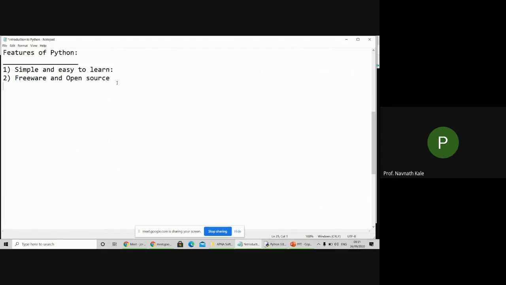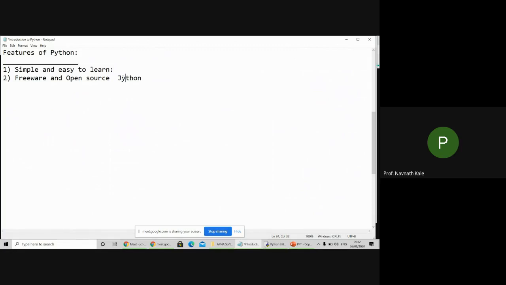For example, we have Jython. Jython means the combination of Java and Python. Java code we can add in Python, then we can form Jython.